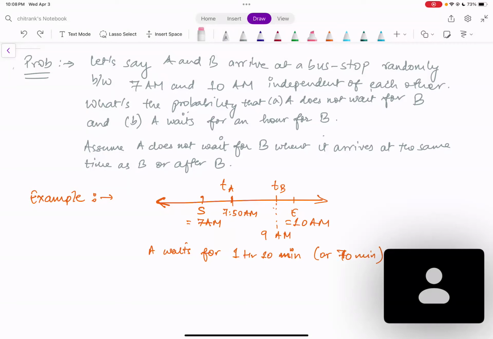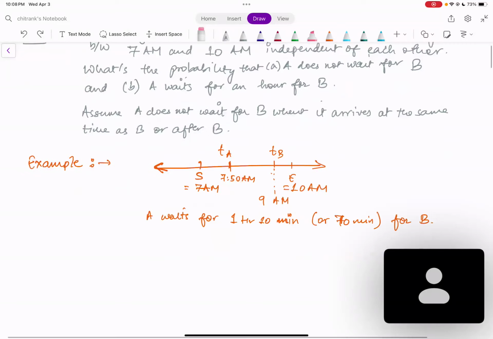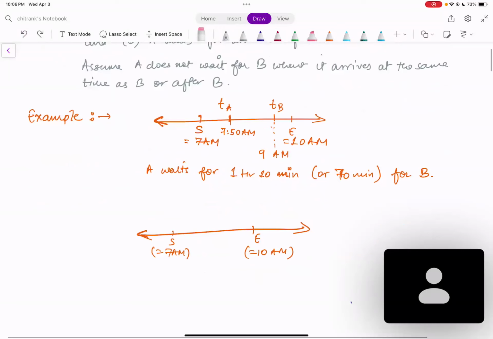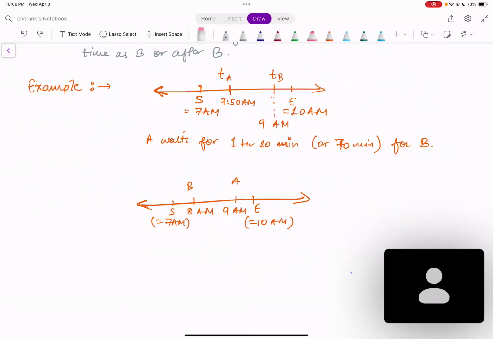So how much time does A have to wait for B? Then it's waiting for an hour and 10 minutes, right? Because the gap between TA and TB is 1 hour and 10 minutes. All right. Let's see another example. Again, your S and E are 7 a.m. and 10 a.m. respectively. A arrives at 9 a.m., but B actually arrived before A at 8 a.m. So how much time do you think A waited for B? A did not really wait for B at all, and the wait was actually just 0.